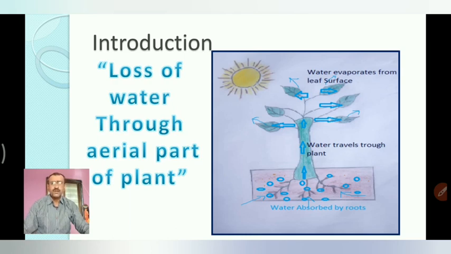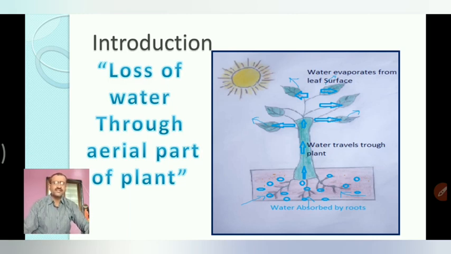In some countries like Israel, there is no water, so they utilize each drop of water to grow plants. They are now at the number 1 position in the agricultural field. So we should also realize how much water each plant requires. So this is transpiration.